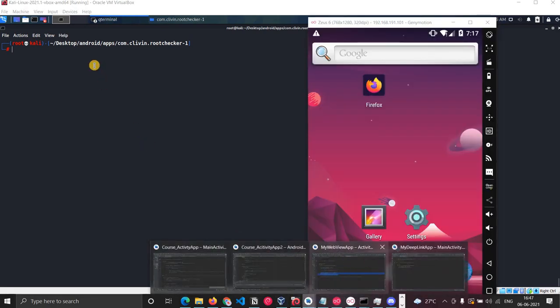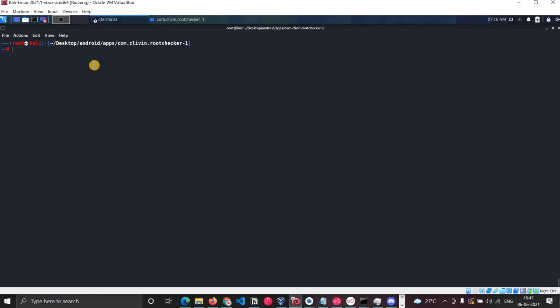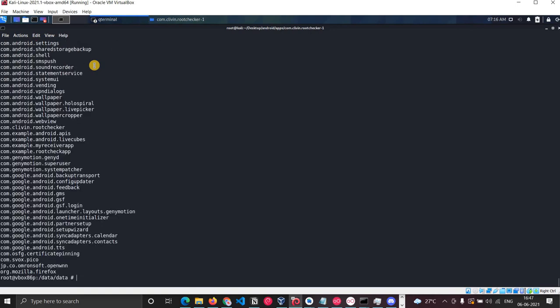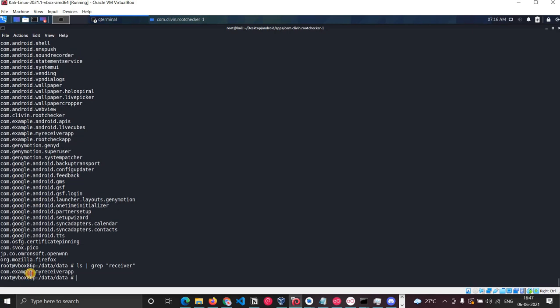Let's open, we can just quickly check. It's not open. Okay, so we go to ADB shell, CD data, then ls, we'll grab the receiver. Yeah, its package name is example my receiver app.